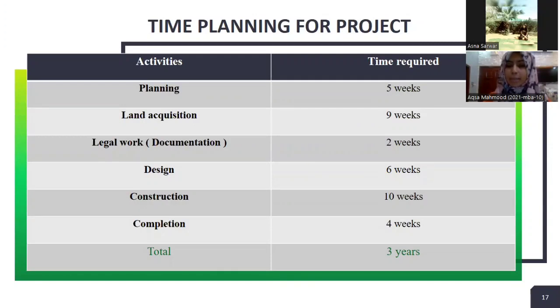Moving towards the team planning for the project, the activities and time required. The planning is around 5 weeks, land acquisition is 9 weeks, legal work documentation is 2 weeks, design is 6 weeks, construction is 10 weeks, completion is 4 weeks, and the total time required is 3 years.